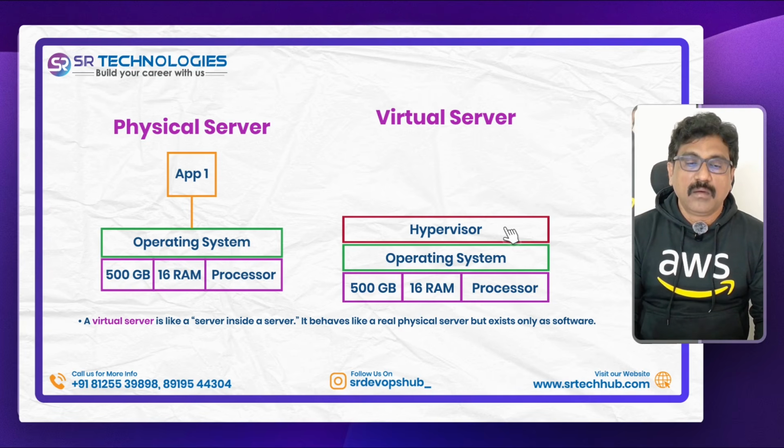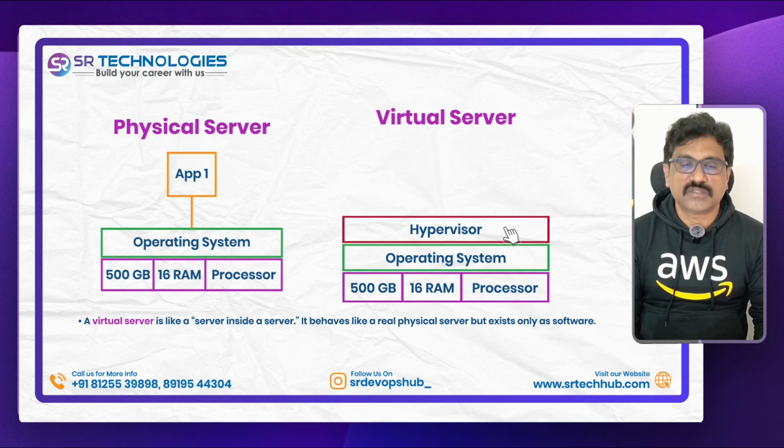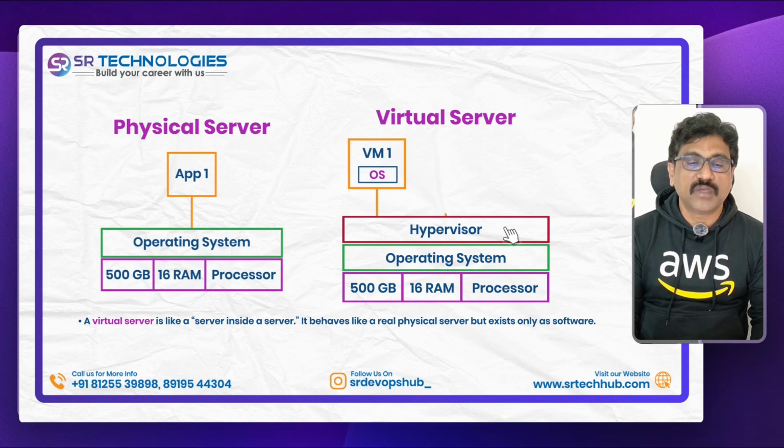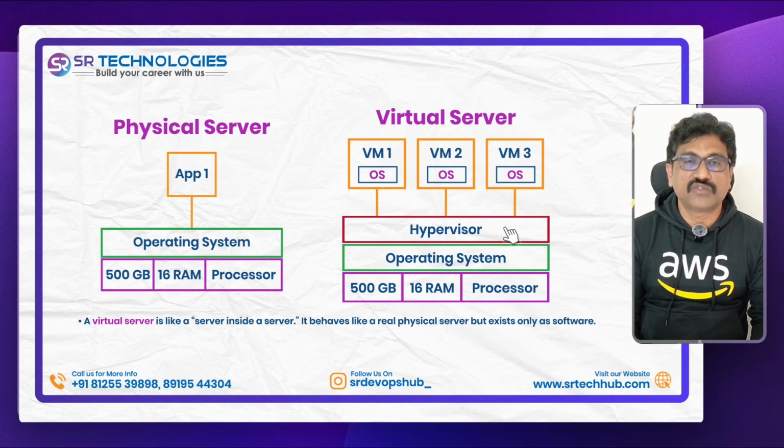By using this virtualization concept, some kind of hypervisor, we can create multiple virtual servers on top of the same hardware. That means this hypervisor is distributing this hardware among multiple virtual servers. Every virtual server again has its own dedicated operating system, a complete copy. OS means operating system. This is VM1, VM2, VM3. VM means virtual machine 1, virtual machine 2, virtual machine 3.